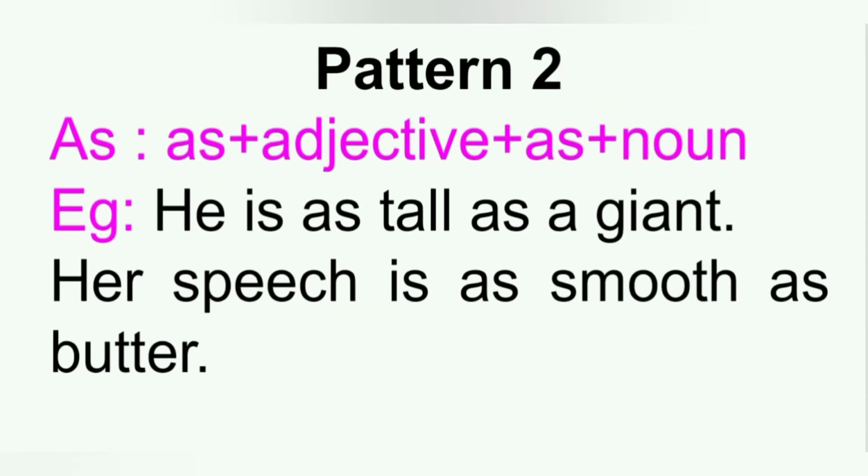I hope you have understood the first pattern. Now we'll move on to pattern 2, where we compare two things using the word as. Here the format is as, adjective, as plus noun. For example, he is as tall as a giant. So, here the height of a person is being compared to that of a giant. Second example, her speech is as smooth as butter.